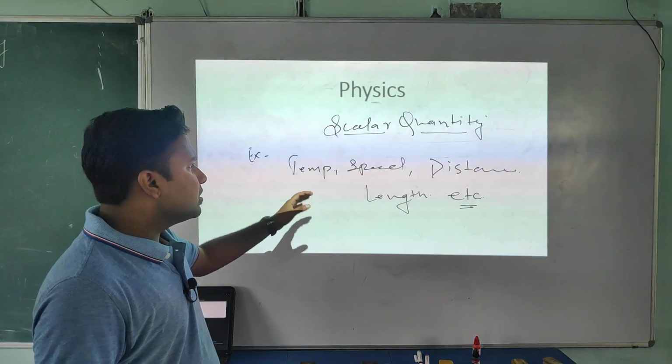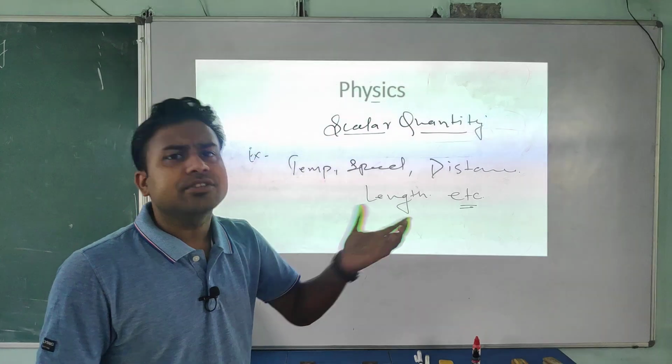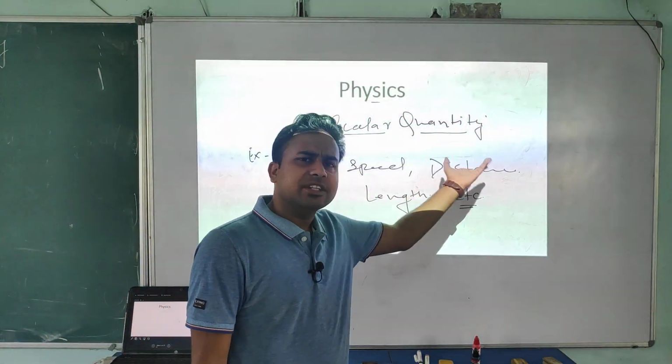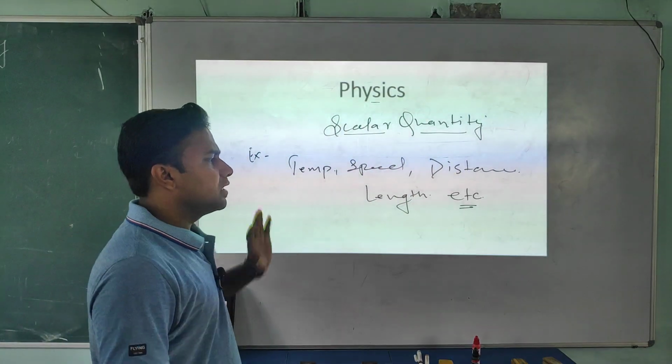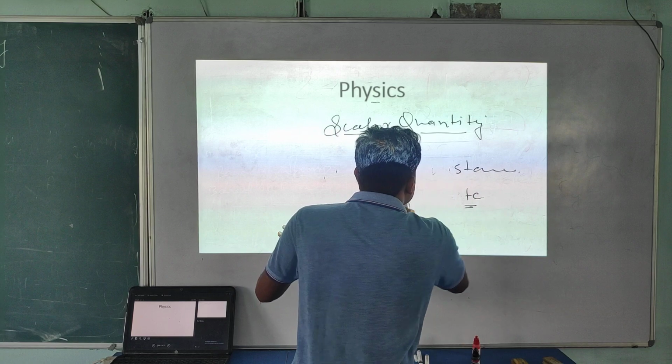Because these quantities don't have a direction. We don't need to talk about that direction. These quantities are fully satisfied by their magnitude. It means it's a scalar quantity. Okay students, so now you understand what is scalar quantity.